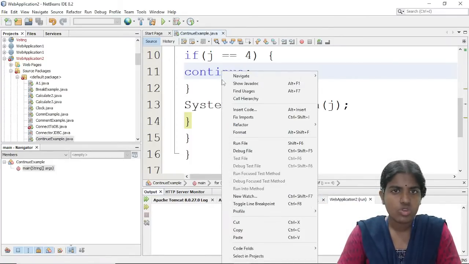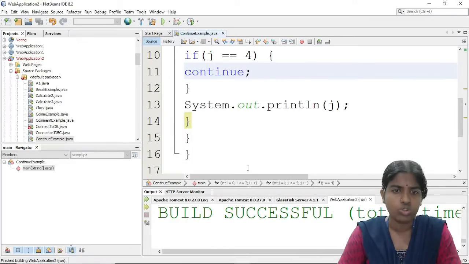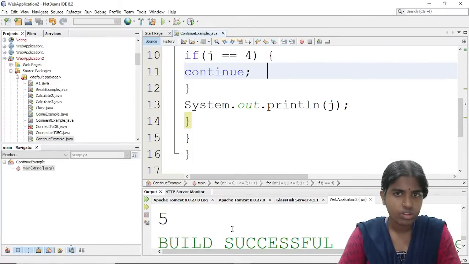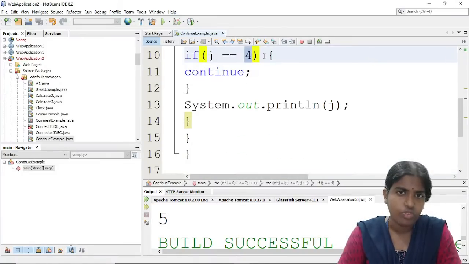Clear with this? So just right click and there is an option to run this file. Clear with this? So once j reaches the value of 4, I am just going to continue this.